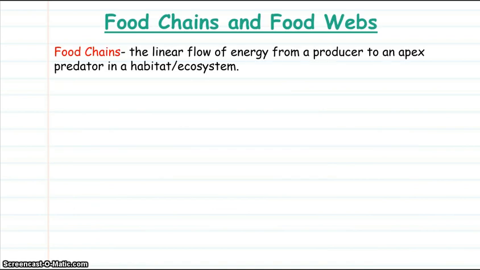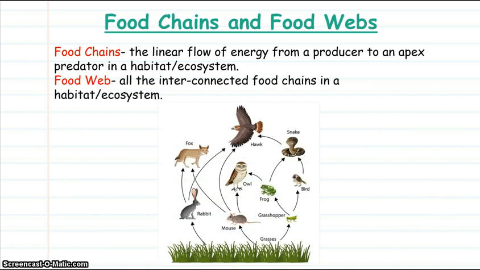If we look at food chains and food webs, a food chain is the linear flow of energy from a producer to an apex predator in a habitat or ecosystem. A food web is all the interconnected food chains in a habitat or ecosystem.